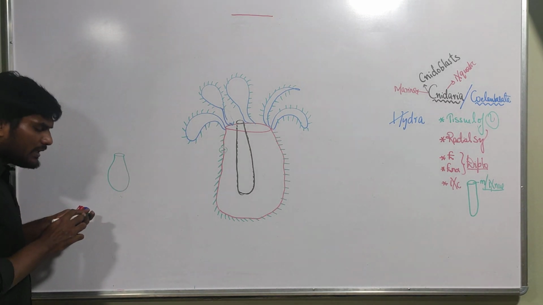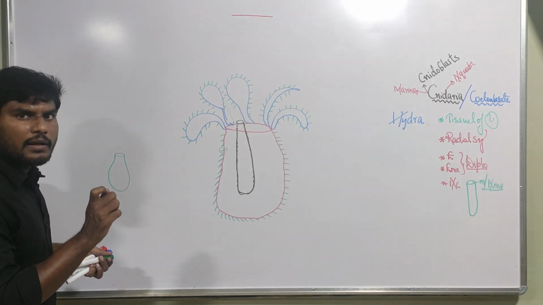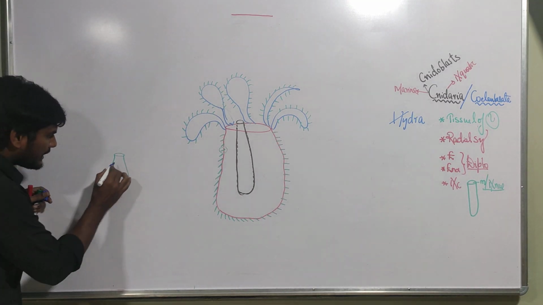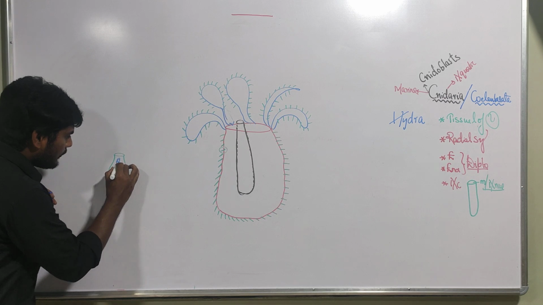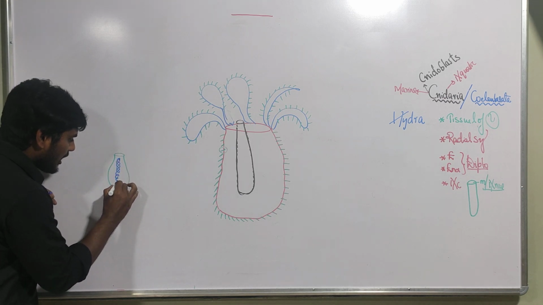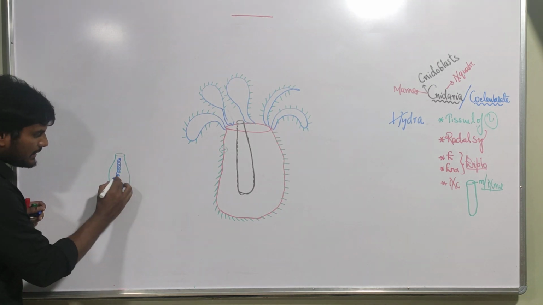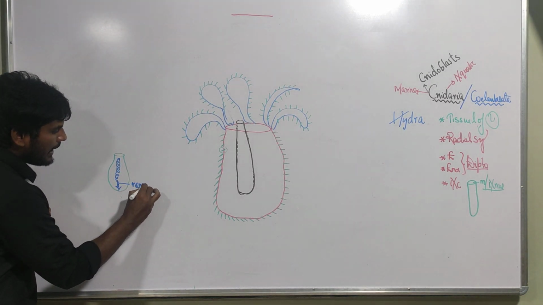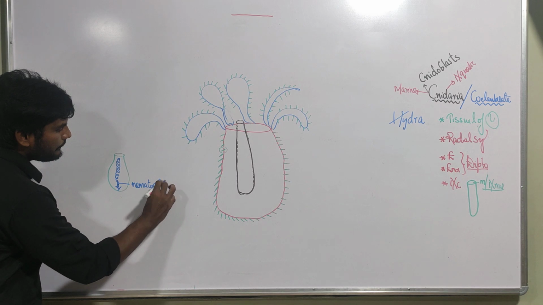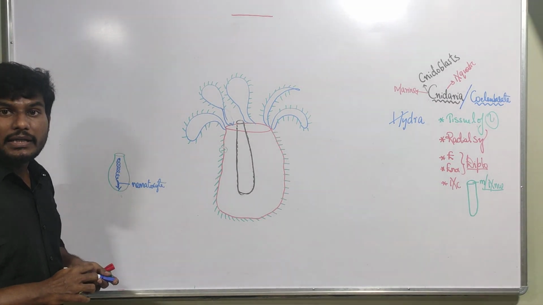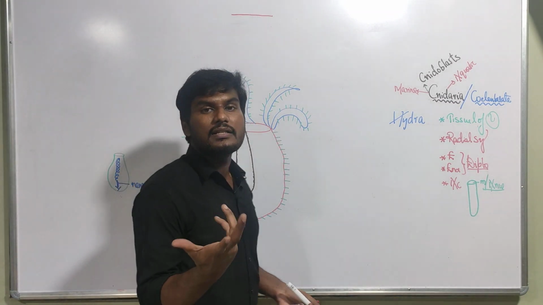This cnidoblast cell contains one nematocyte. A nematocyte is present like this, which is coiled, and it has a sharp pointed end like this. The sharp pointed end will be present. This is called nematocyte. And with the help of this nematocyte only, it performs so many functions.